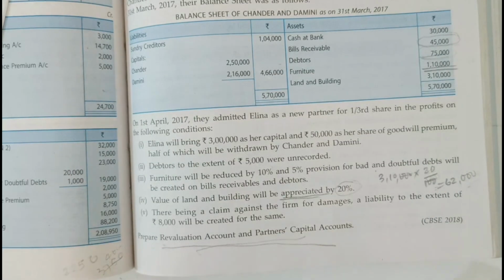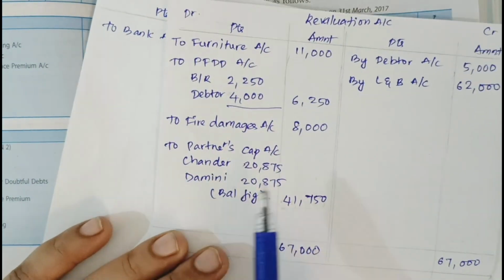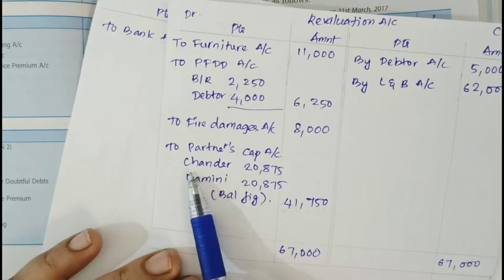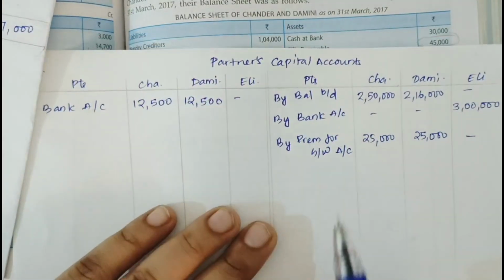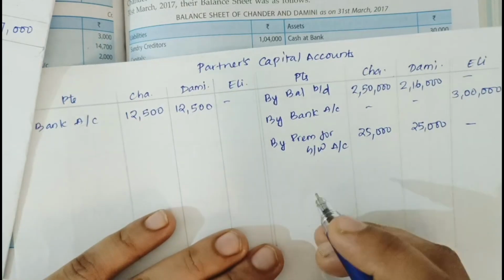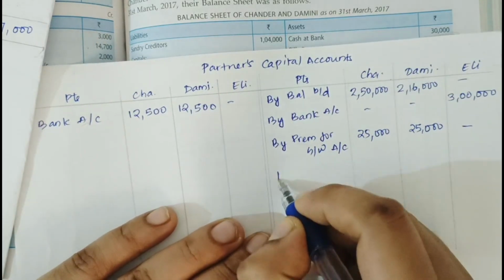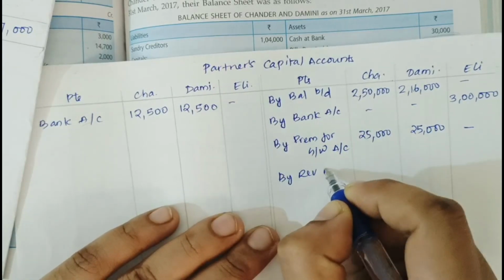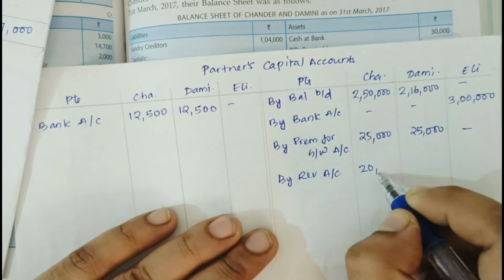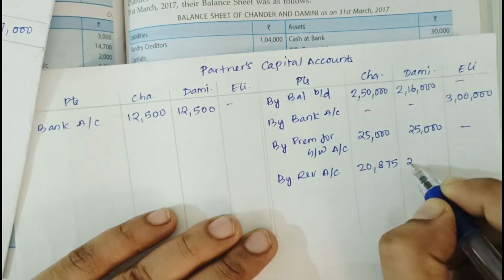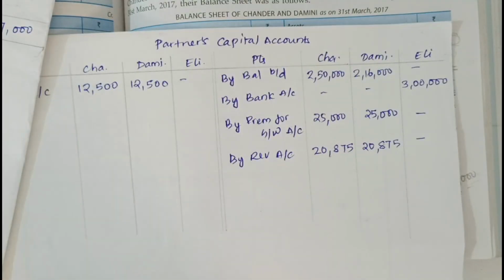That is all in the adjustments, but there is a revaluation profit which was transferred to the partners' capital accounts, so it should be recorded there. It will be on the credit side, by revaluation account. The profit was 20,875 each. So that's all, everything is recorded.